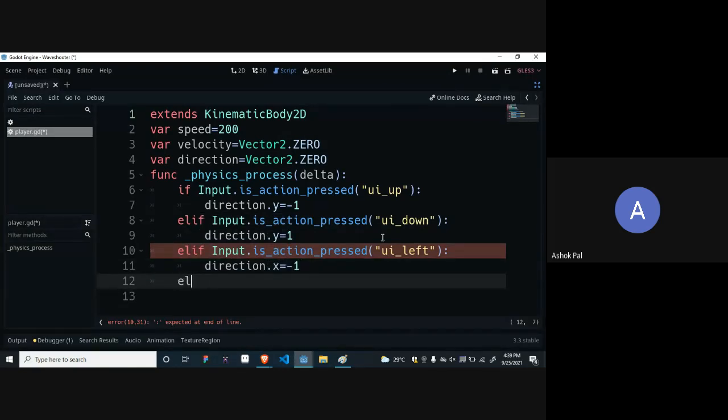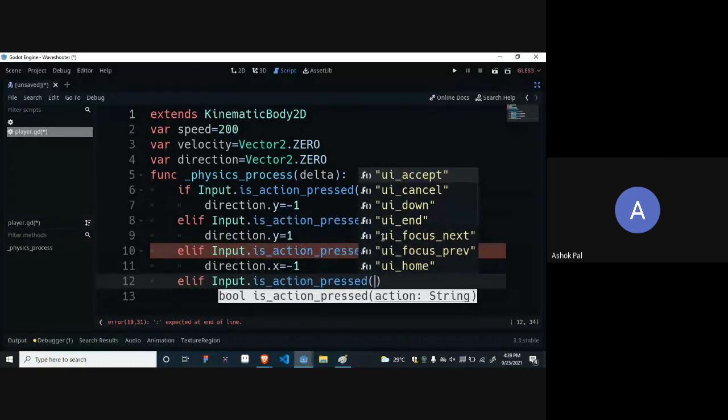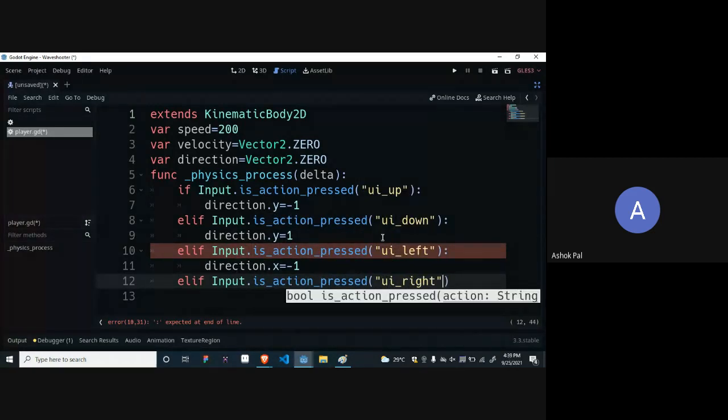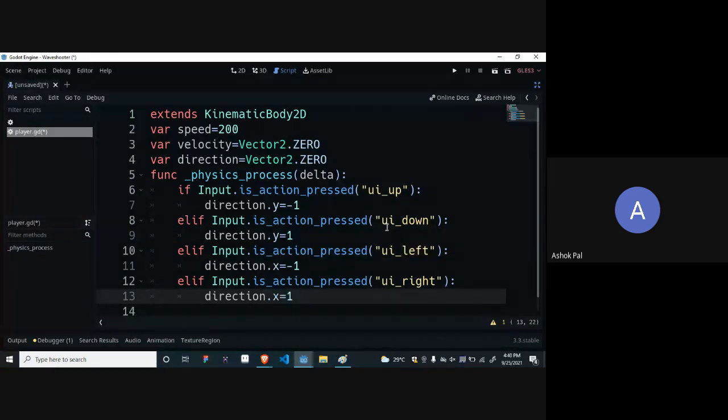And finally, else if input dot is action pressed UI right, direction dot x equals 1. I think just copy it if you want. I will wait. Just copy this. Okay.